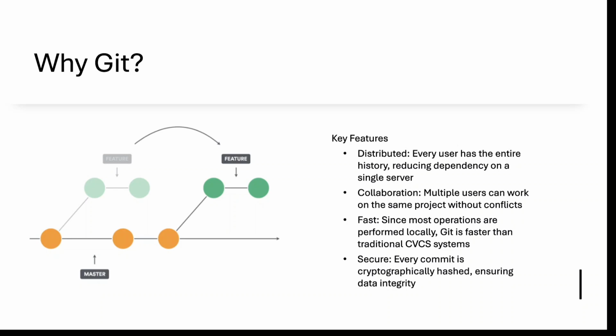It is a very fast tool because its origin is in Linux. Git is basically a Linux tool, so it is much faster than centralized version control systems. It is also more secure because every commit is cryptographically hashed, and every piece of data has its own metadata. So we can track who made changes and when. That's why every industry is using Git nowadays.